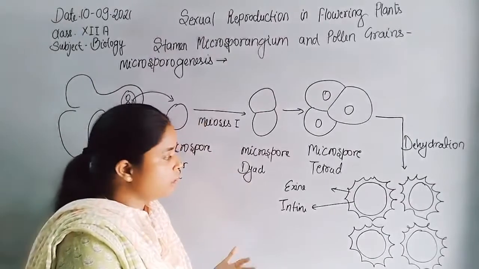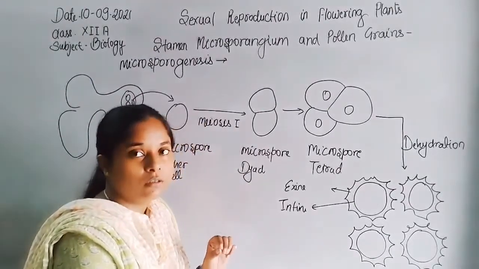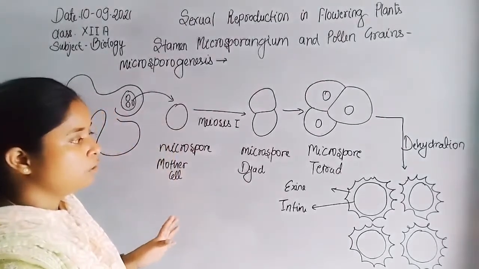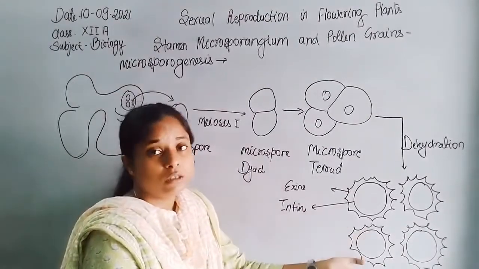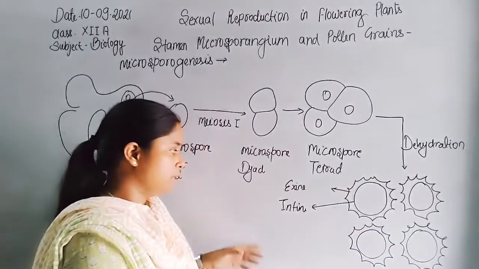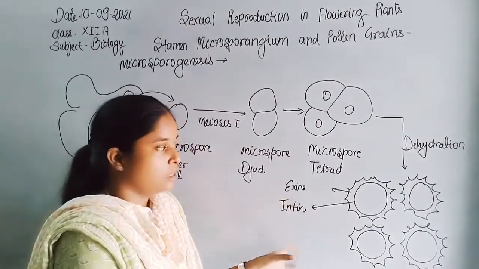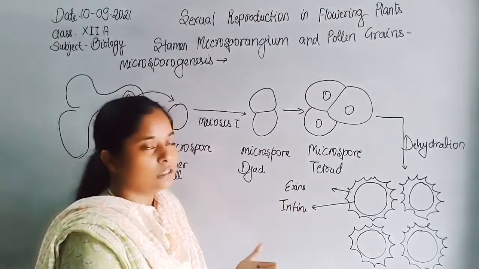Viability of pollen grain is simply the duration from dehiscence up to the time they reach the stigma of the female reproductive part. That time is known as the viability of pollen grain. Viability of pollen grain depends upon the different plant species.